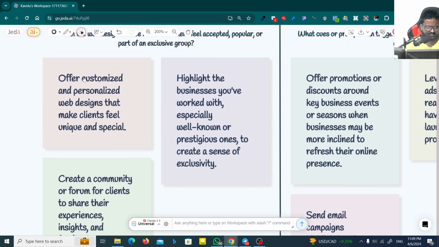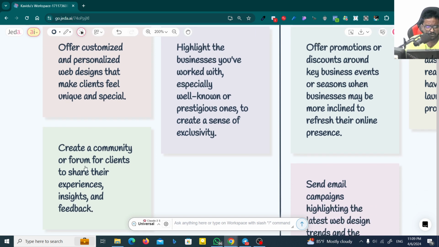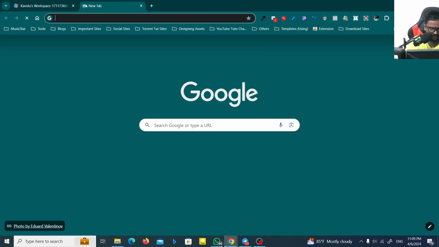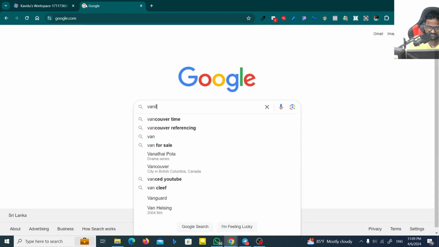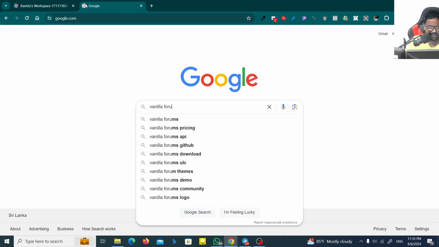Okay, actually this says offer customized and personalized web designs that make clients feel unique and special. Maybe it's a general thing, but if you didn't have any idea how to market your web design services, now you got one. And especially this one: create a community or forum. So I think you know about the community or forum. I mean, maybe you can use MyBB, or maybe you can use Vanilla Forum. Okay, I will show you how you can in the technical part.